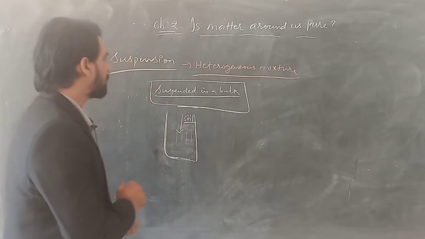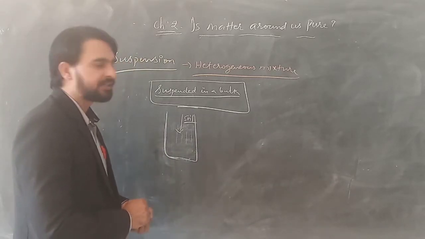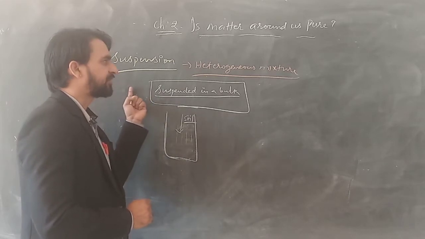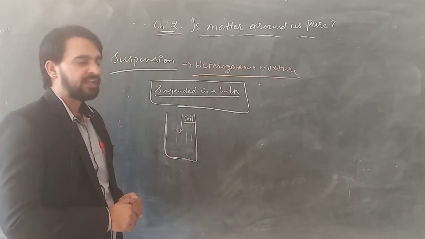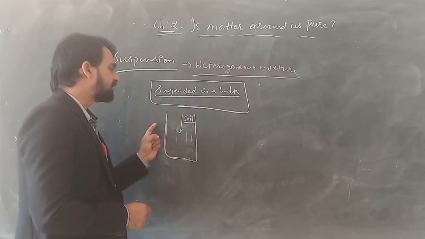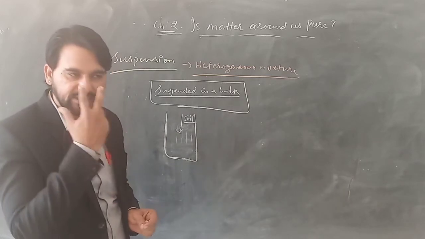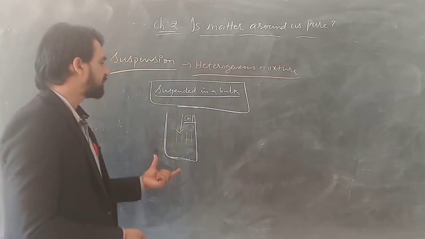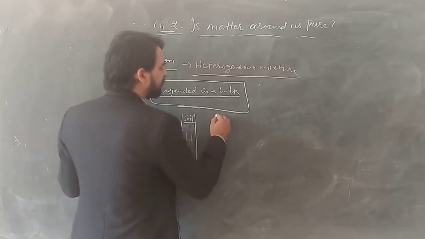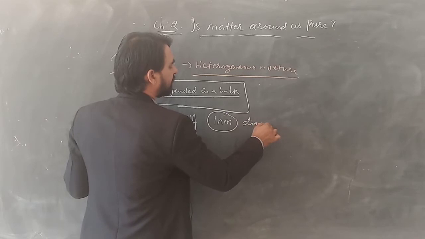So when we talk about the properties of a suspension solution, like we discussed with the solution part, suspension is a heterogeneous mixture. It means the particles can be seen through our naked eyes. We can see the particles with the help of our eyes. It means the size of the particles is more than 1 nanometer in diameter.